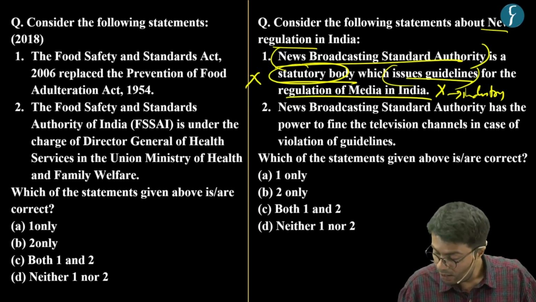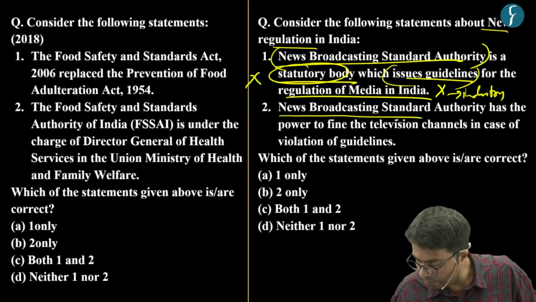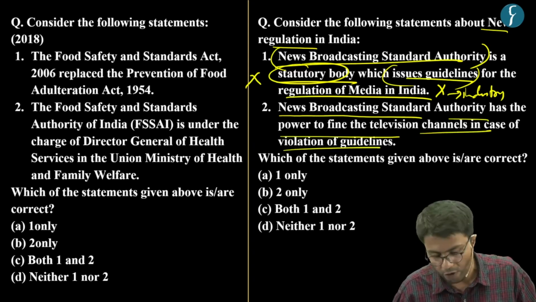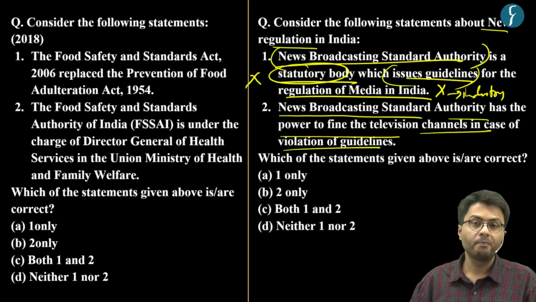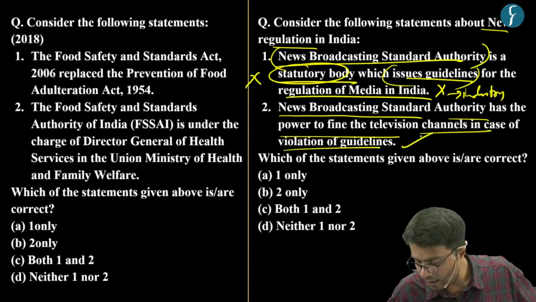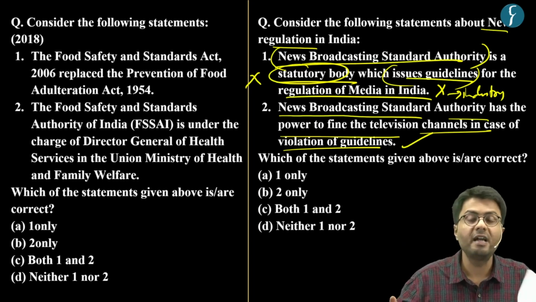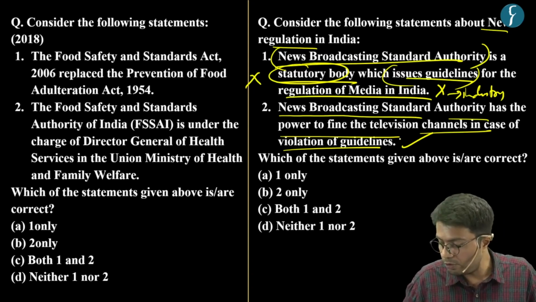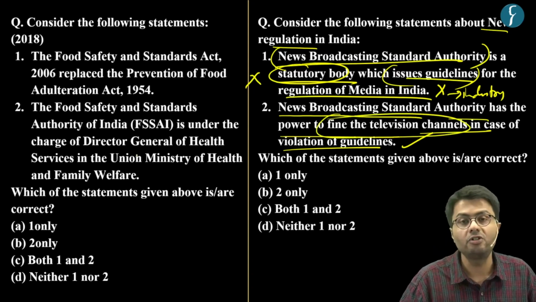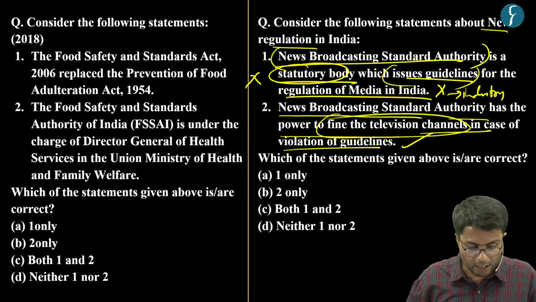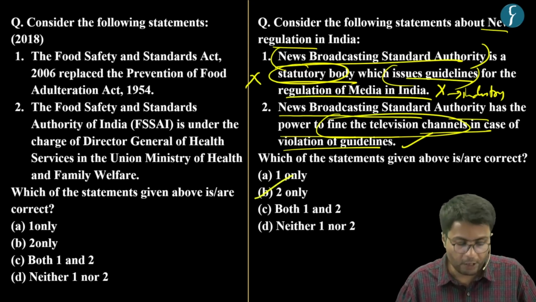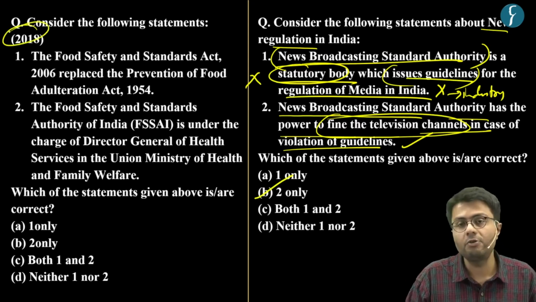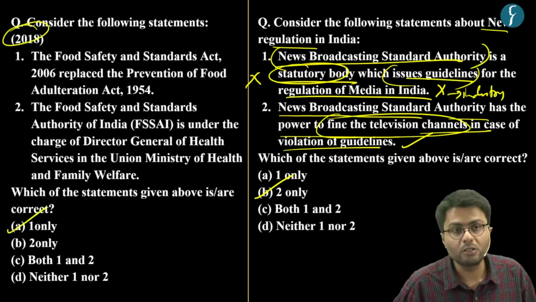Whereas the second statement says that the News Broadcasting Standards Authority has the power to fine television channels in case of violation of its guidelines. This statement is correct because although this is an industry-related self-regulatory body, it is also endowed with provisions to fine errant television channels. Hence, from the above discussion, we can safely say that option B was the right answer. Whereas, as far as the 2018 PYQ is concerned, here option A was the correct answer.